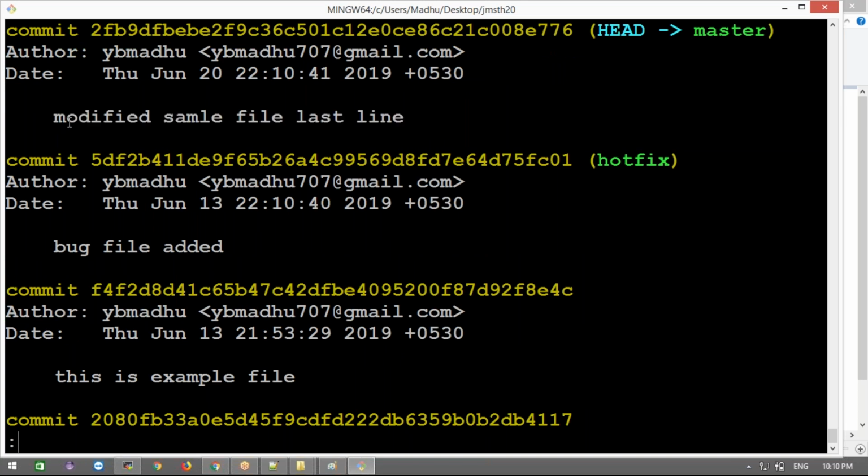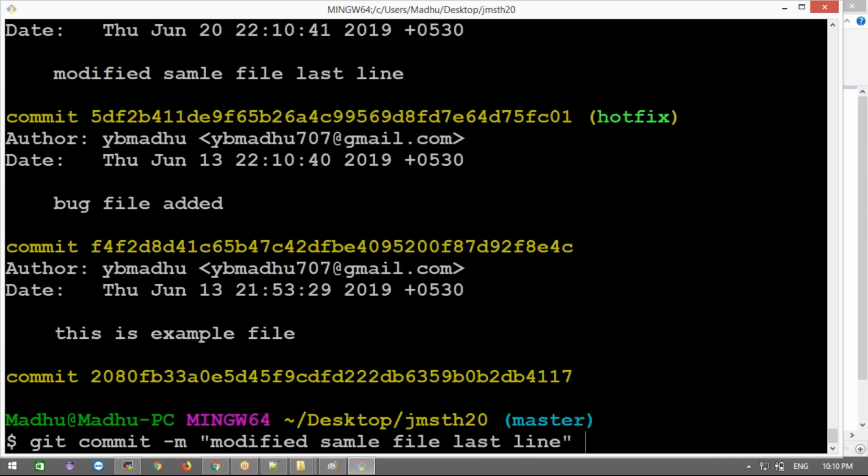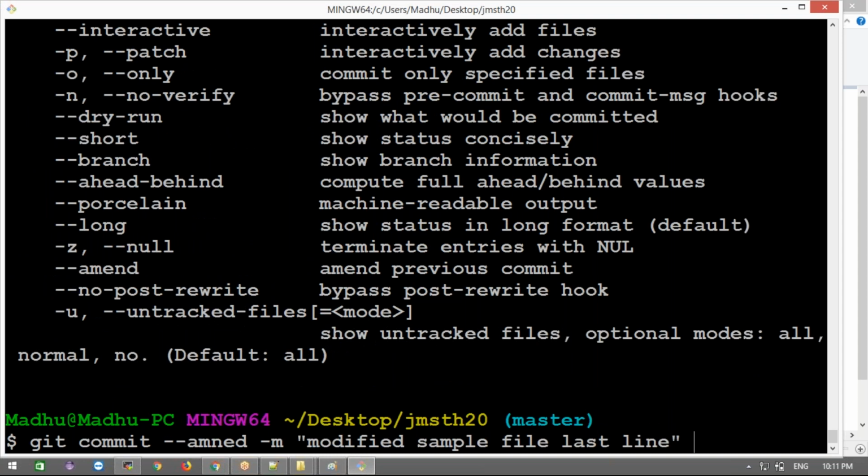Now, for example, if there's a spelling mistake, what happens? How to edit this message? Yes, --amend. For example, this one. What happened? Amend spelling mistake.